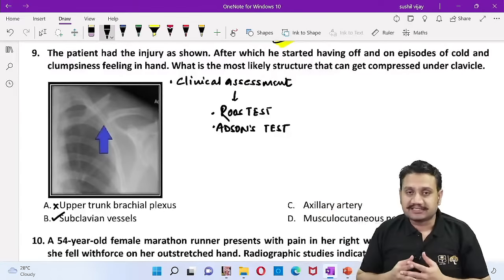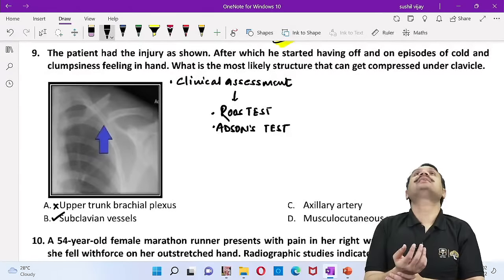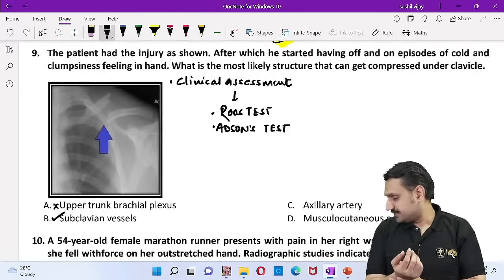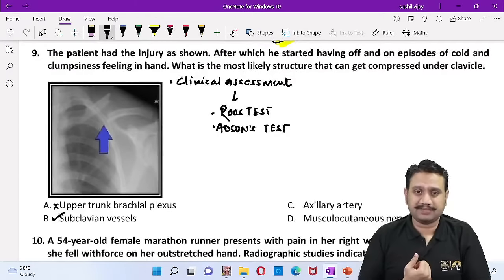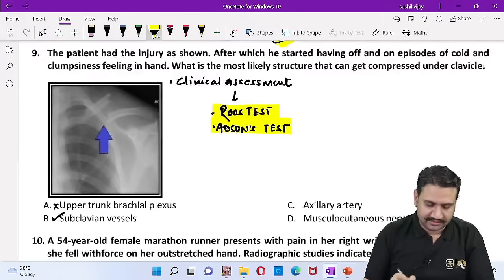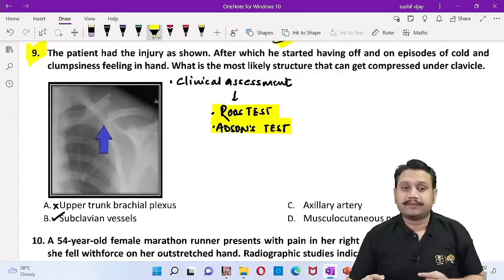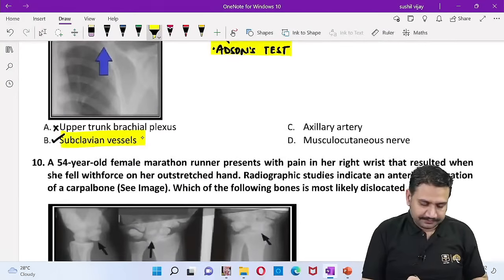And if it is an Adson test, what do we do here? We keep on feeling the pulse. We ask the patient to extend the neck and rotate to the side on which we are checking it. So that is again going to compress the pulsations, make the pulses feeble. So Roos and Adson. These are the two tests for number 9. Okay, so that is the answer here.